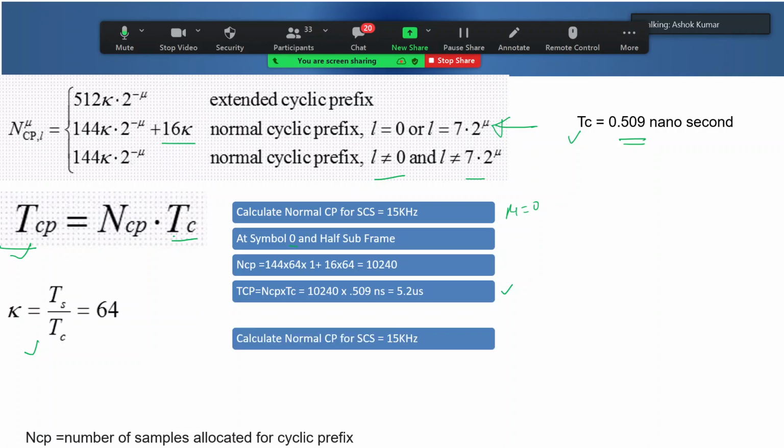Let's go to the next example. Next example we will do for this one. We will use this formula. This was for L0 and half. Now we'll be using it for all other symbols, right? At symbols not at 0 and half subframe, but all others. So you have to use this simple formula. Can somebody answer? Somebody has also calculated. Please calculate NCP and then finally TCP.